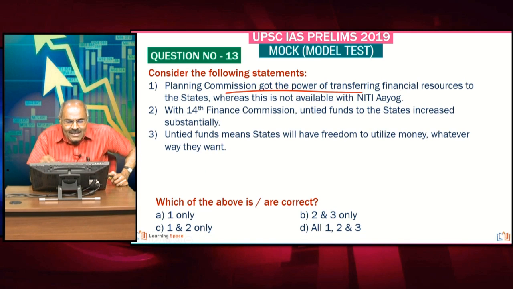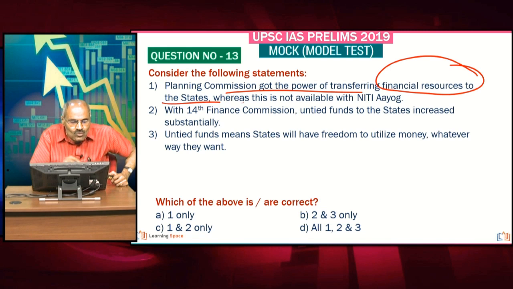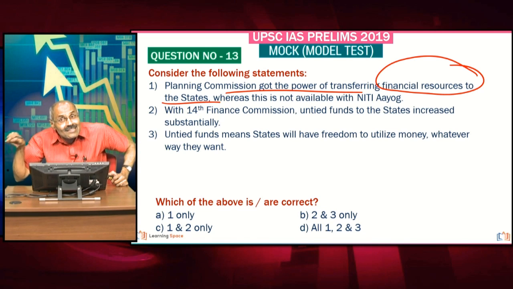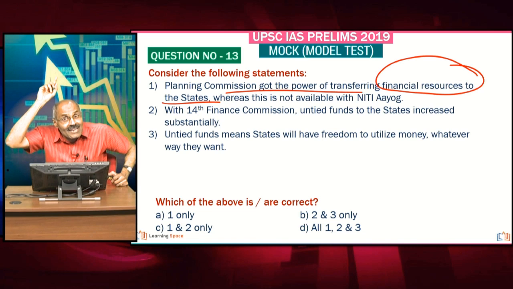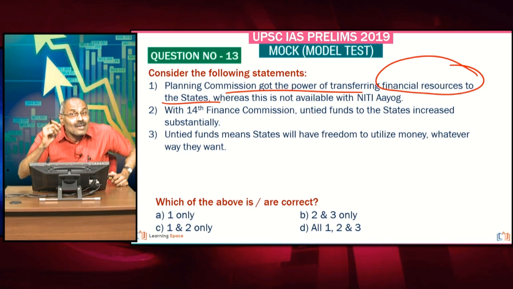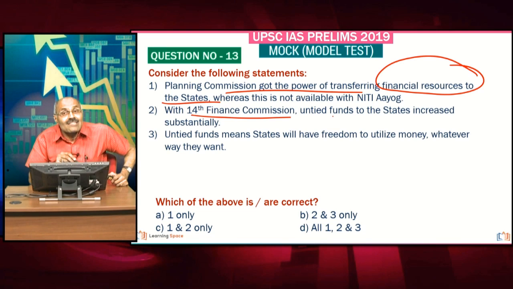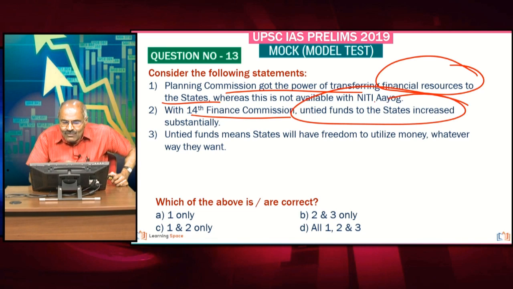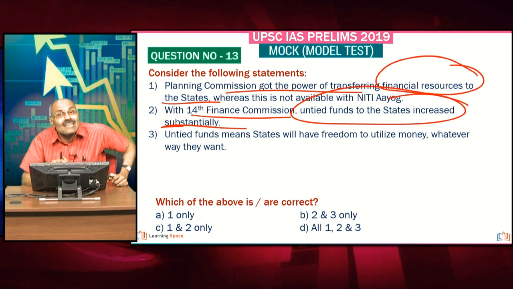Then the Planning Commission got the power of transferring financial resources to the states. Planning Commission has got power for transferring financial resources to the states. You can say centralized planning, whereas Niti Aayog has got no resource transferring power. Most of you are well aware. And with the 14th Finance Commission, untied funds to the states increased substantially.